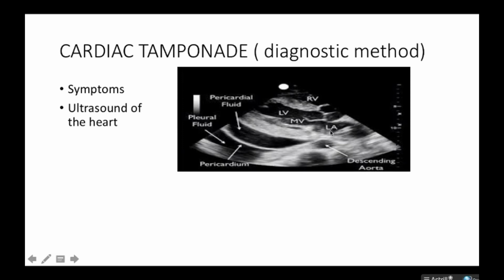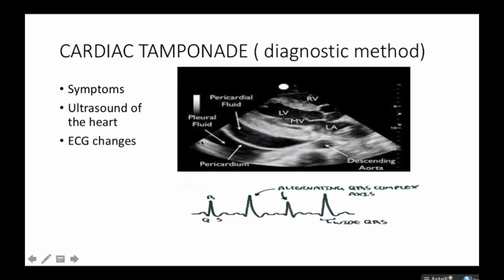You have the left atrium over here, mitral valve over here, left ventricle over here, and then we have the right ventricle as well over here. So with an ultrasound, you're going to see there's too much pericardial fluid in the pericardium. The opaque structure over there is very large, and that shows fluid accumulation in the pericardium in an ultrasound.